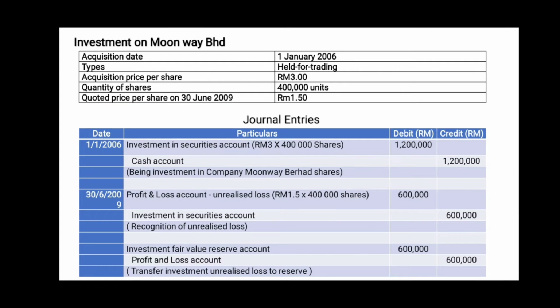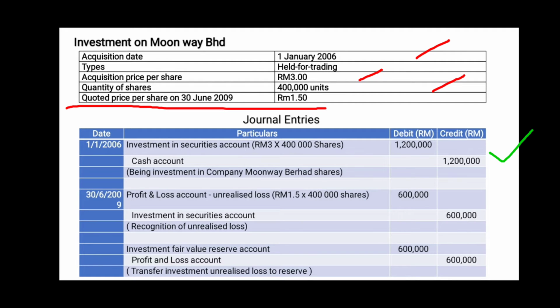The second investment was on 1 January 2006 when Bank Syariah Malaysia Berhad acquired 400,000 units of shares at 3 ringgit per share from Munway Berhad Company. To record this transaction, we will debit investment securities account and credit cash account amounting to 1.2 million ringgit.